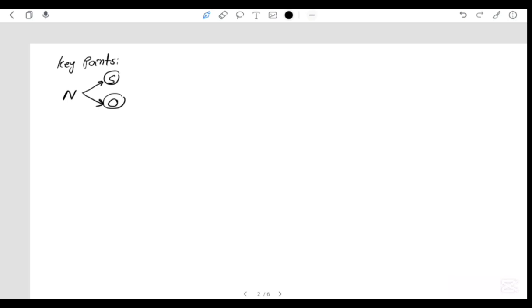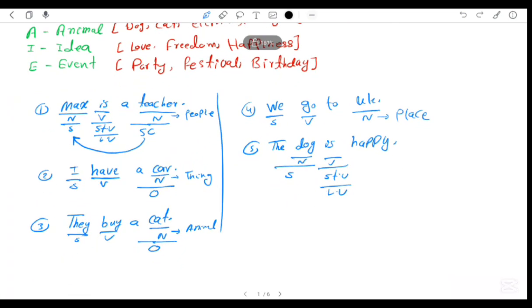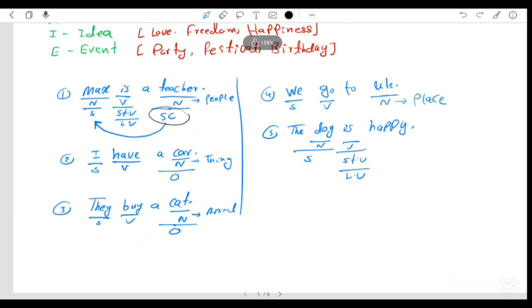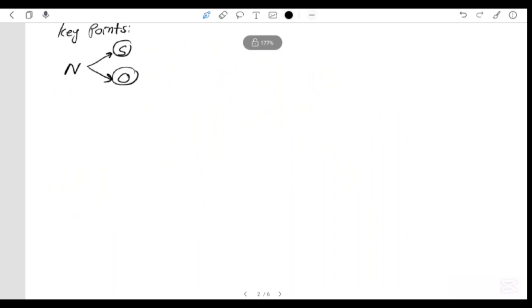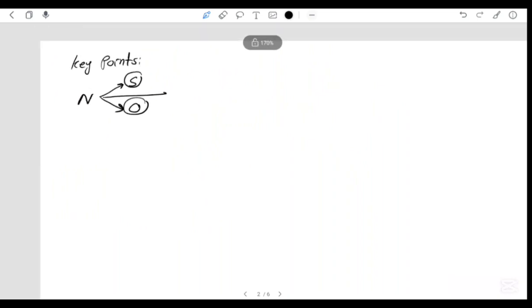In the previous sentences, you can see a noun can be used as a subject complement, as an object, or a subject, right? Nouns are everywhere in a sentence, so it is very important to understand them.